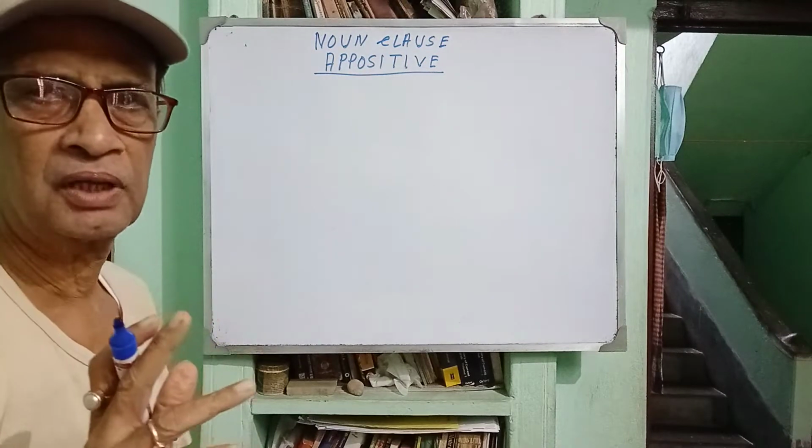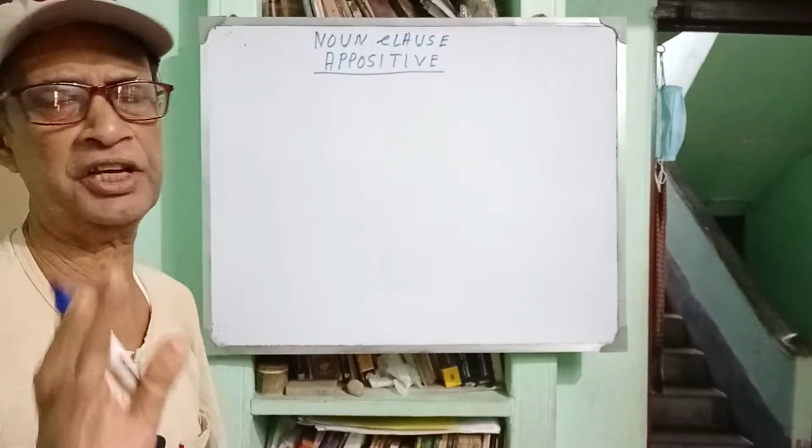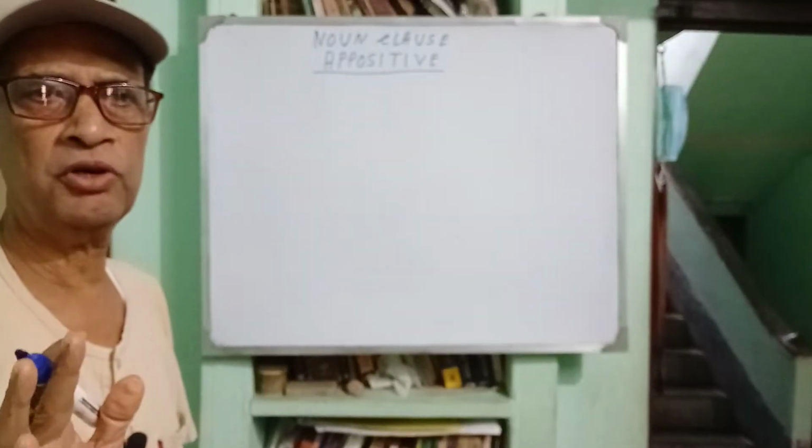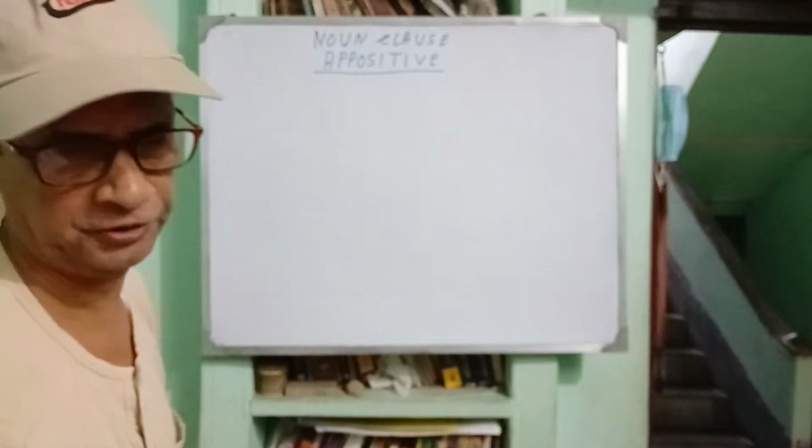Now let us know what noun in apposition is, then we shall enter complex sentence and noun clause.